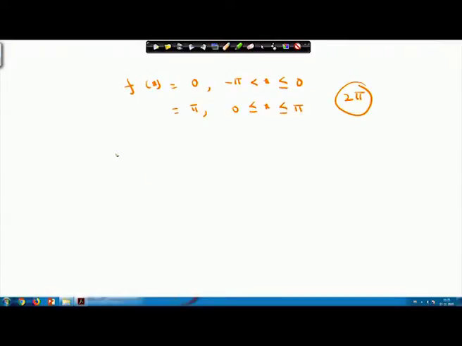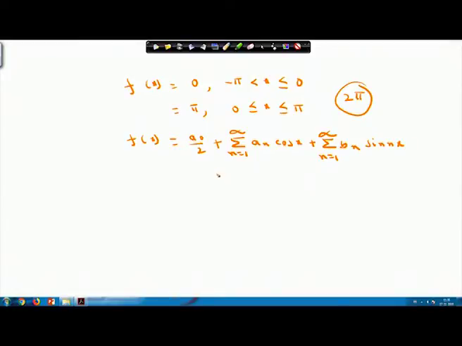So, it is a periodic function with period 2 pi and the range is given from minus pi to pi. So, from the formula, as you know, you can write down f x equals a 0 by 2 plus summation n equals 1 to infinity a n cos n x plus summation n equals 1 to infinity b n sin n x. What is our job?